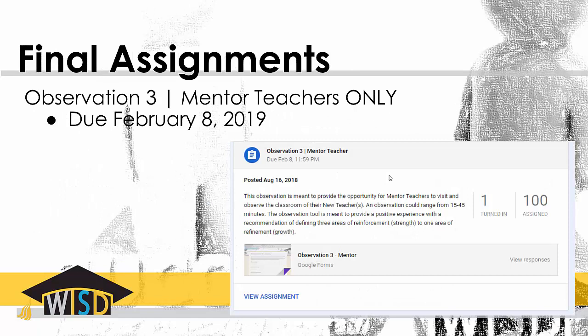The final assignments for the second semester. As a mentor teacher, all you have remaining is Observation 3. Again, the mentors are the only ones completing the observation. The new teachers do not have to complete an observation in the second semester of their mentors or a different classroom. This one's due on February the 8th.